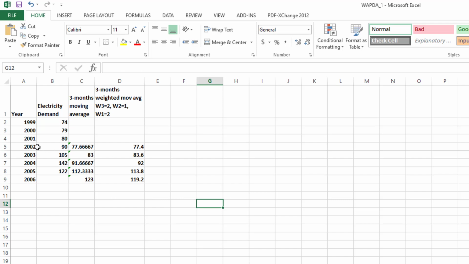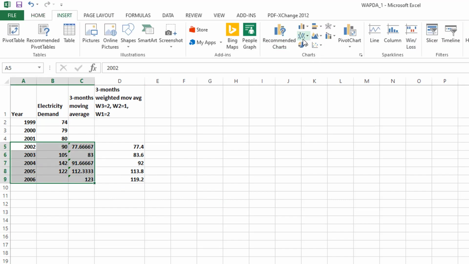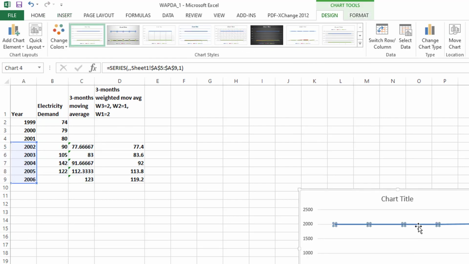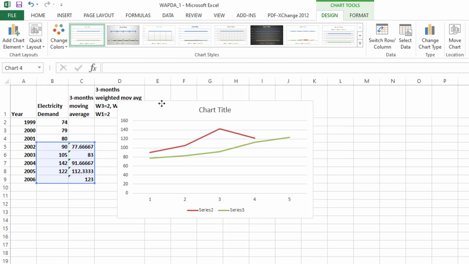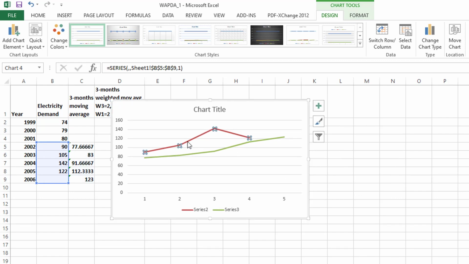So let's suppose we sketch this, it will look like this. Let me show you. This is my actual demand and this is my forecasted demand. Basically the 3-month moving average smooths your data, it removes this hump from the data, and it gives you a smoother, more accurate forecast for the year 2006, which is 123, let's suppose 123,000 megawatt.